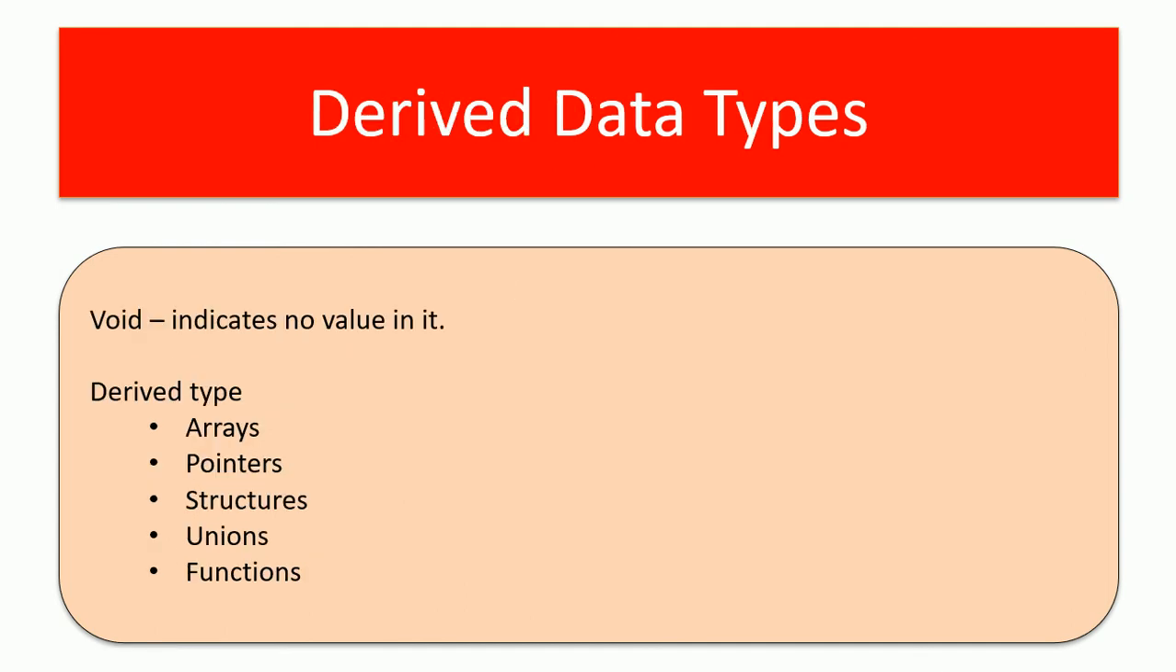Now we have a few more data types. So void is another kind of data type. Void indicates that there is no value inside it. So we can skip this now. So basic data types have been discussed, then void data type is discussed. Now we are coming to derived data types.